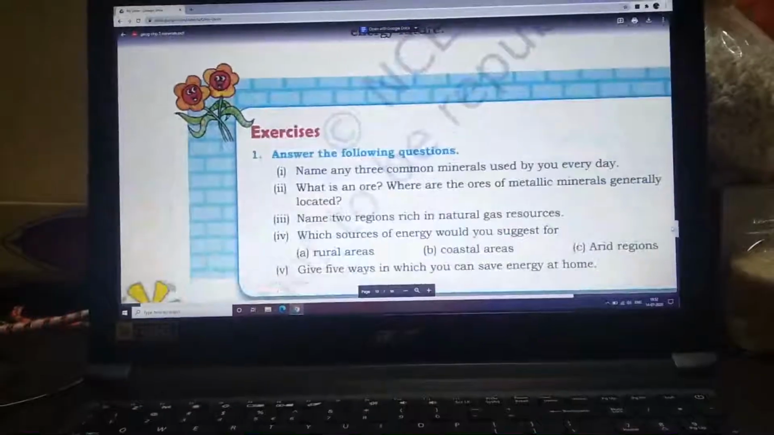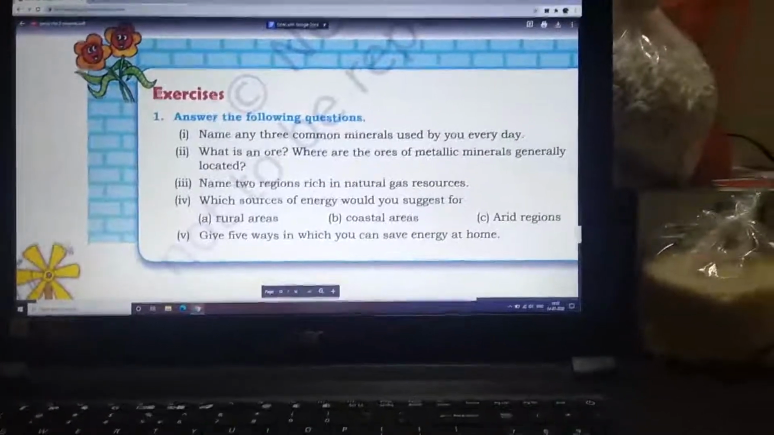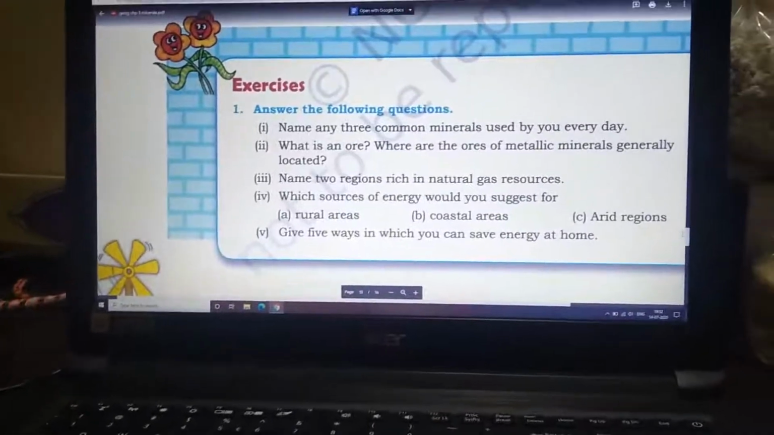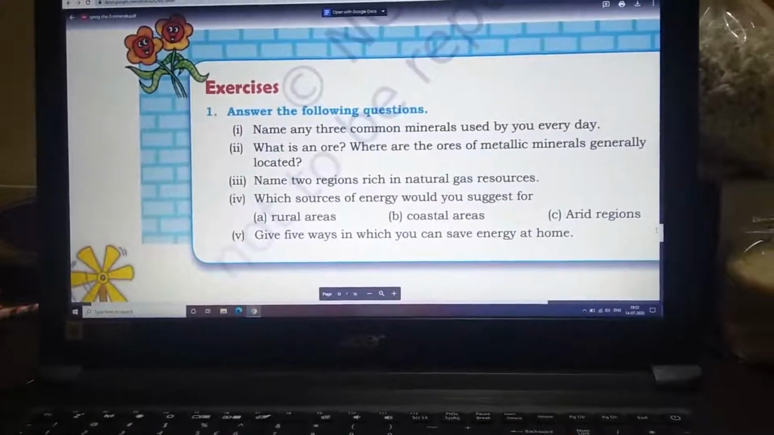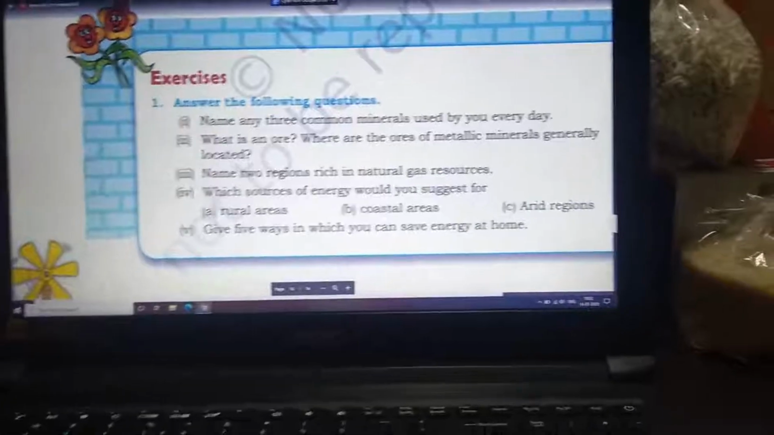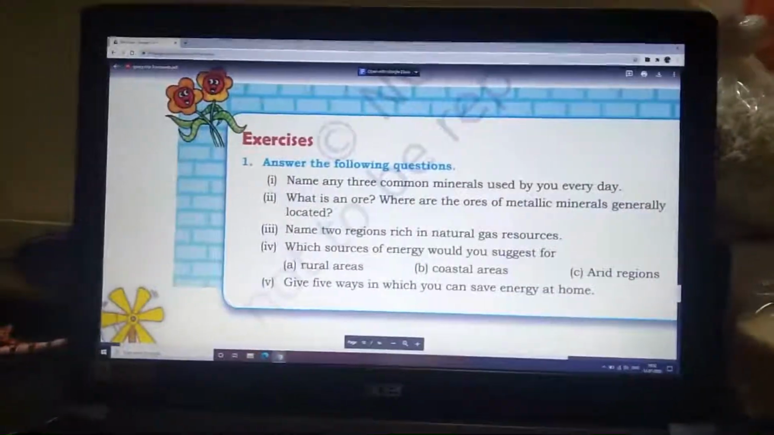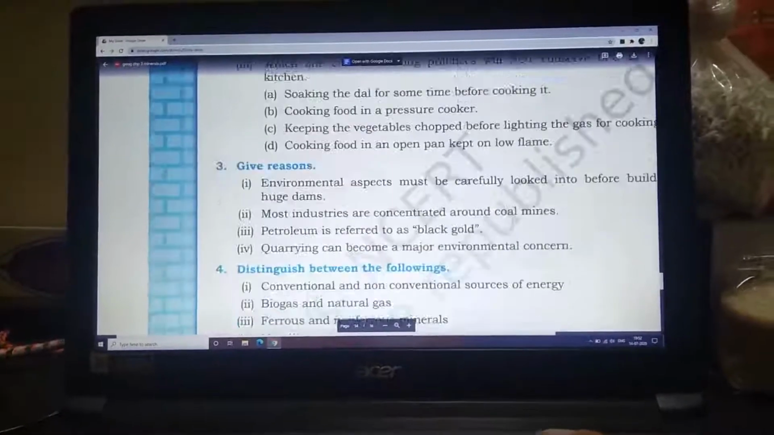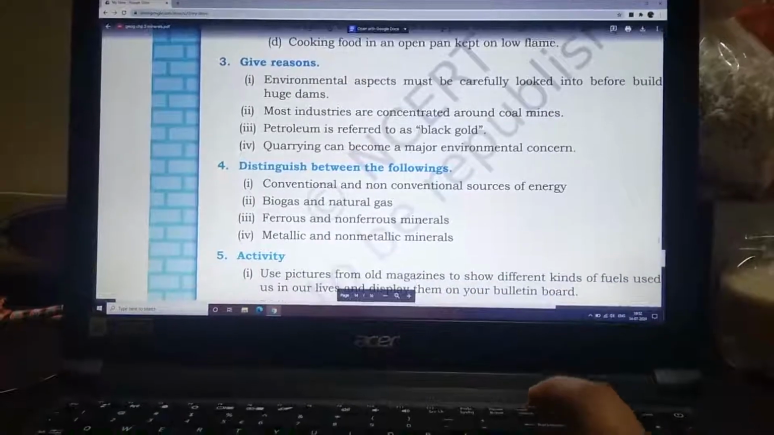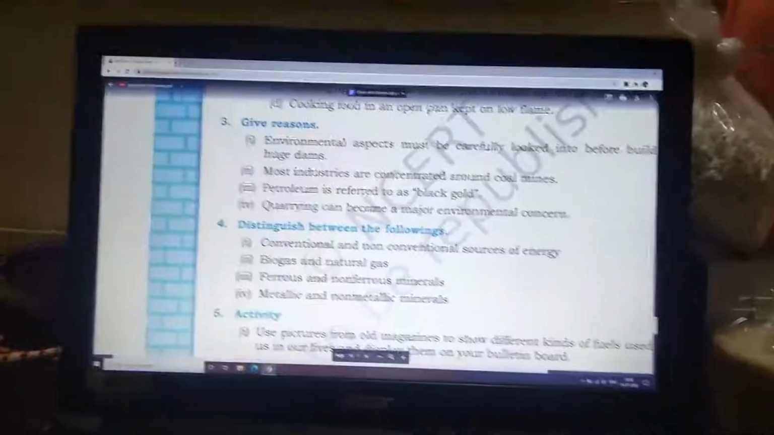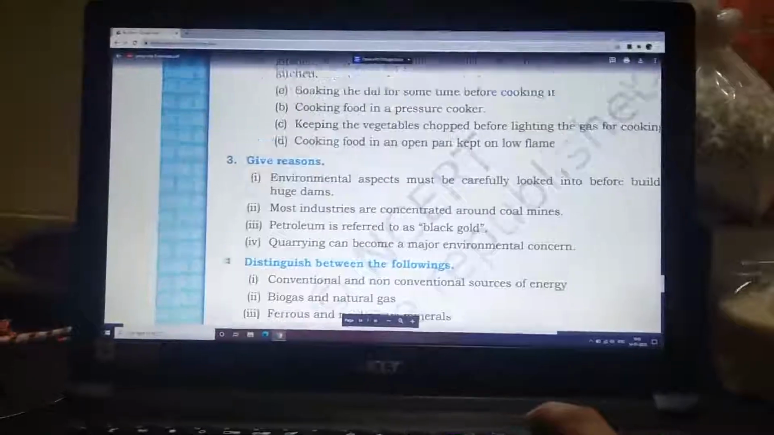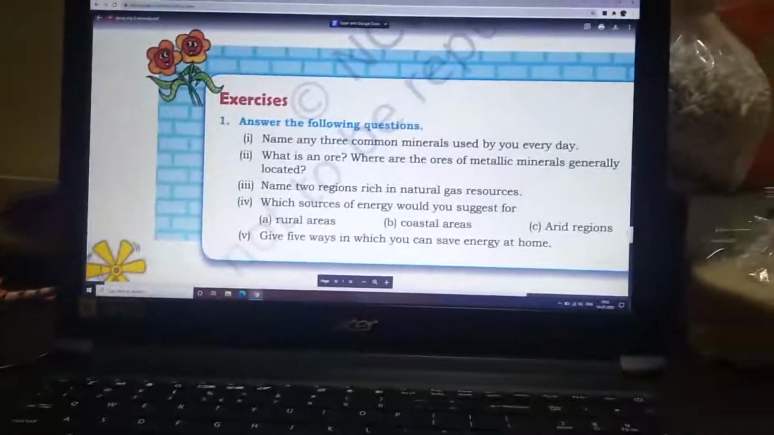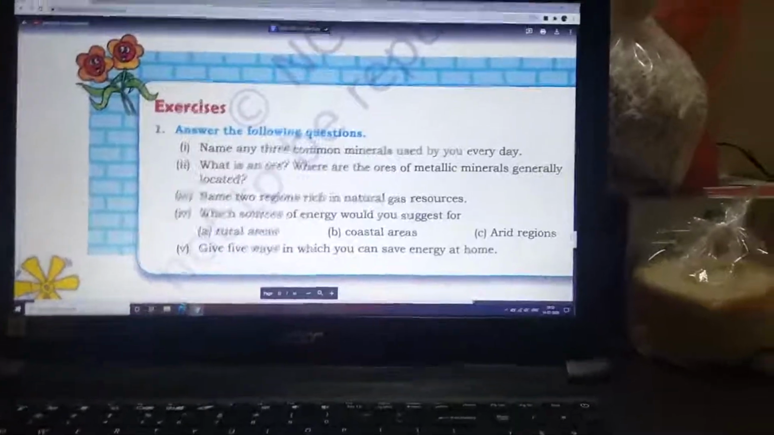Okay, now moving to the exercise. The first question, answer the following questions. First one, name any 3 common minerals used by you every day. And what is an ore and where are the ores of metallic minerals generally located? These 2 questions I want you to write in your notebook. The rest you need not write. Okay, so questions 1 and 2 is what you will write in your notebook, and 2 diagrams, 3.2 and 3.3. Okay, so please do it.